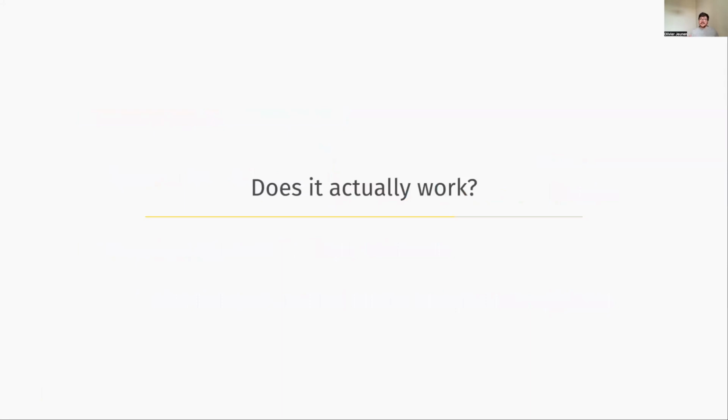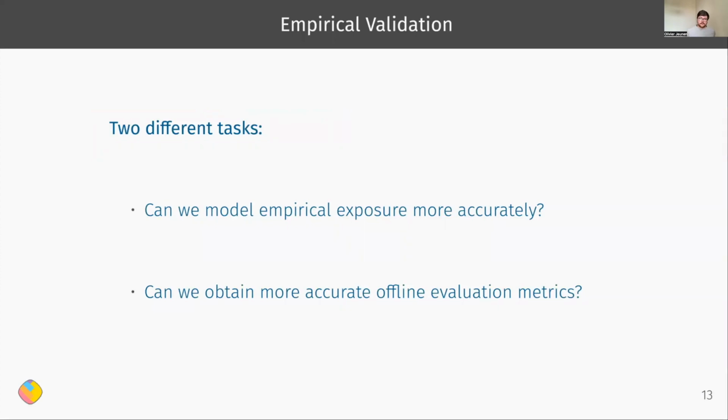Okay, so does this actually work, right? We look at two different tasks. So the first use case is whether we can actually model empirical exposure more accurately with the new model that we're proposing. And the second task is whether we can actually use these obtained position bias estimates for downstream tasks, such as doing offline evaluation with DCG. We ran experiments on data sets that we collected on our own platform, because these things are very, very use case dependent. And so there's really no data sets out there that we would be able to use for this.